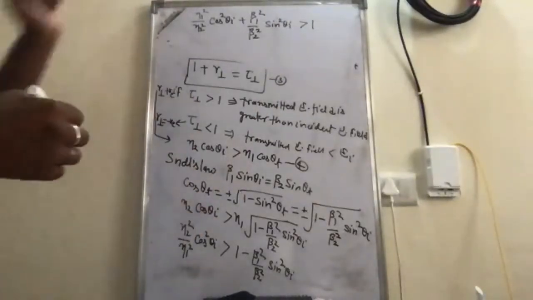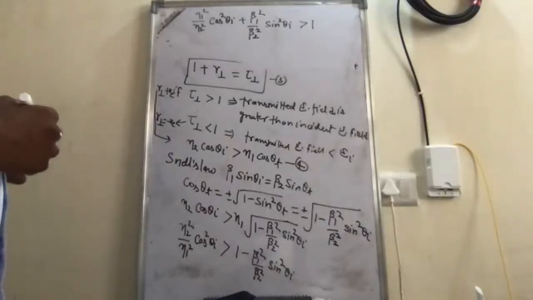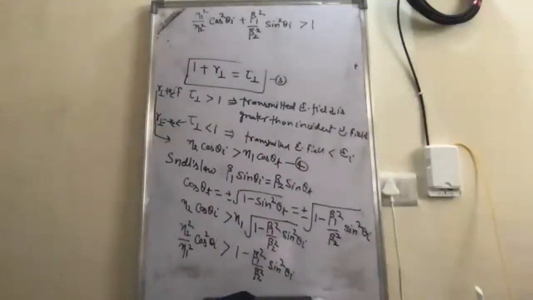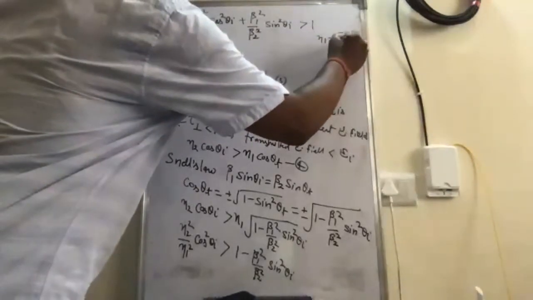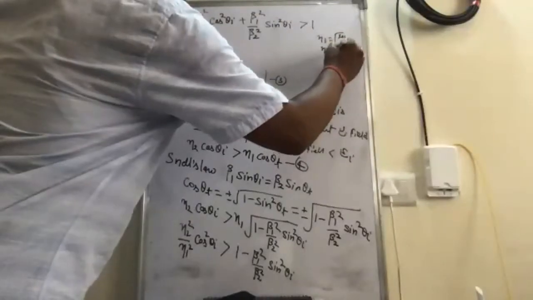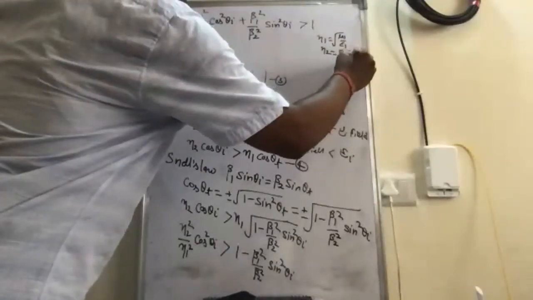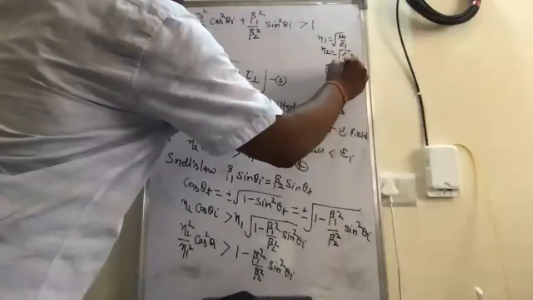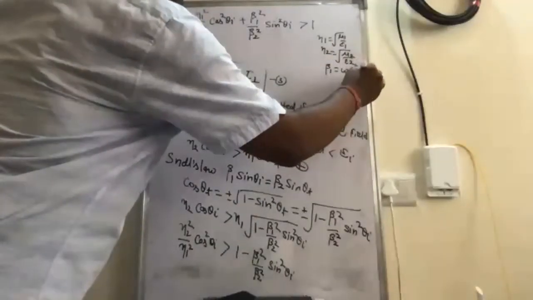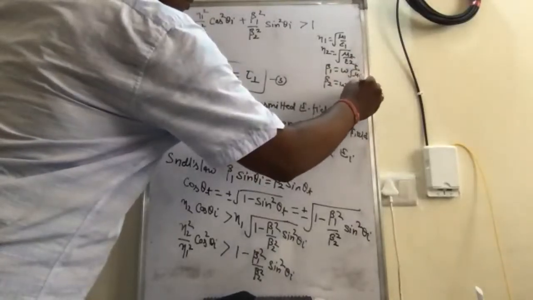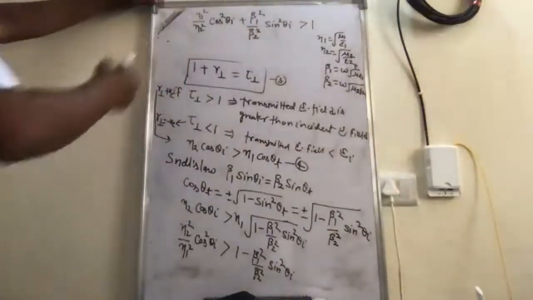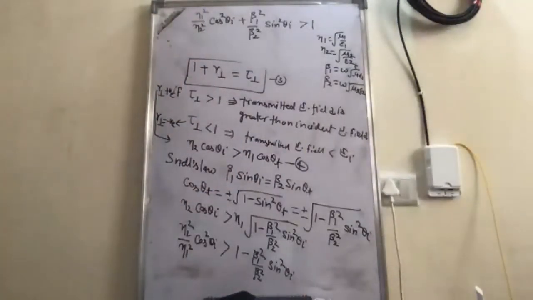From this expression we can rewrite this, and then we can put the values of impedance eta 1 and eta 2 and of beta 1 and beta 2. So we know that eta 1 is under root mu 1 upon epsilon 1 and eta 2 is under root mu 2 upon epsilon 2, beta 1 is equal to omega under root mu 1 epsilon 1, and beta 2 is equal to omega under root mu 2 epsilon 2. So let's put this value here, and then we'll find the final expression.